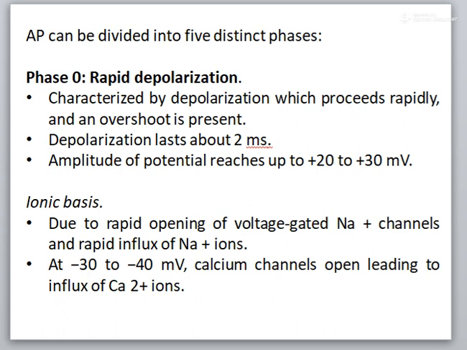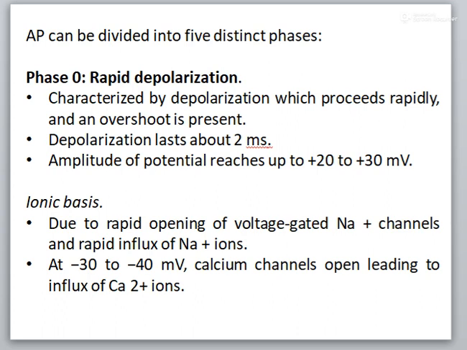The depolarization lasts for about 2 milliseconds, and the amplitude of the potential reaches +20 to +30 millivolt, that is, positive interior with reference to exterior. It is due to rapid opening of the voltage gated sodium channels, and this leads to the rapid influx of sodium ions.